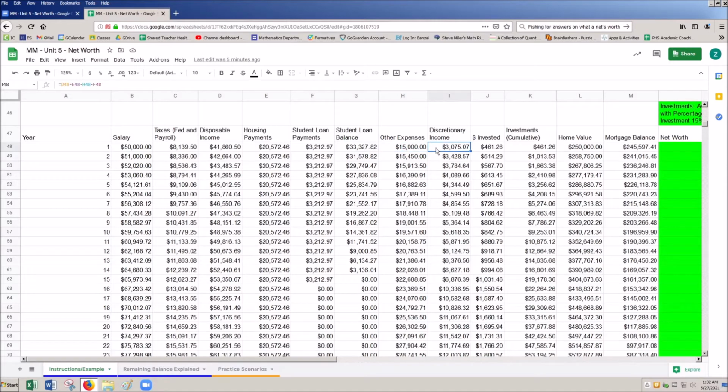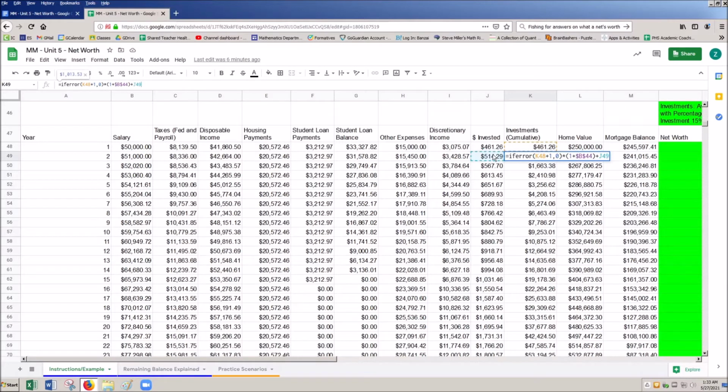Our discretionary income here is just what's going to be left after we've paid these things. We had our disposable income, and we subtract off this stuff, and then we subtract off all of our other expenses as well. Our student loan balance is not being subtracted off because it's just the outstanding amount left to be paid off. The amount invested is just going to be whatever percentage we chose of our discretionary income. Our cumulative investments take that and say, okay, for this year, take what I had last year, make that grow, and add in this year.